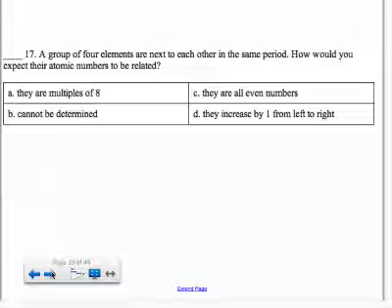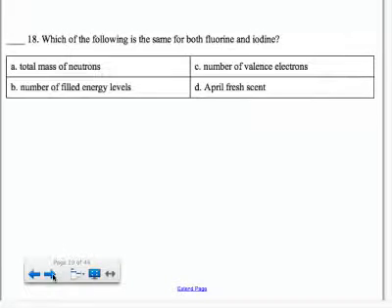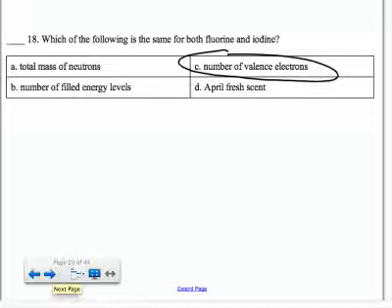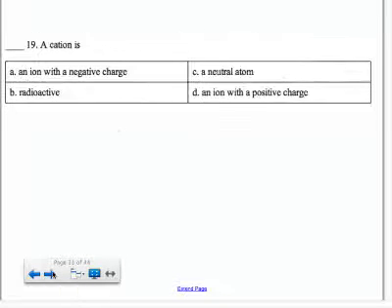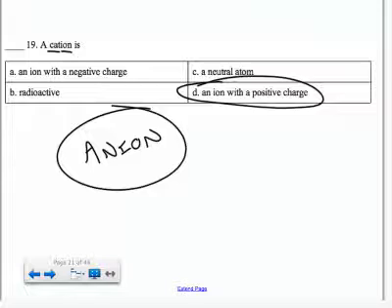The atomic numbers of the elements go from top left to bottom right, increasing as you go across from left to right. If they're right next to each other, that means that they're each one proton different from the one on either side. All right, fluorine and iodine are both halogens. If you find elements in the same group or column, that means that they're going to have the same number of valence electrons. Okay, a cation is an ion with a positive charge. The term for a negatively charged ion is anion.